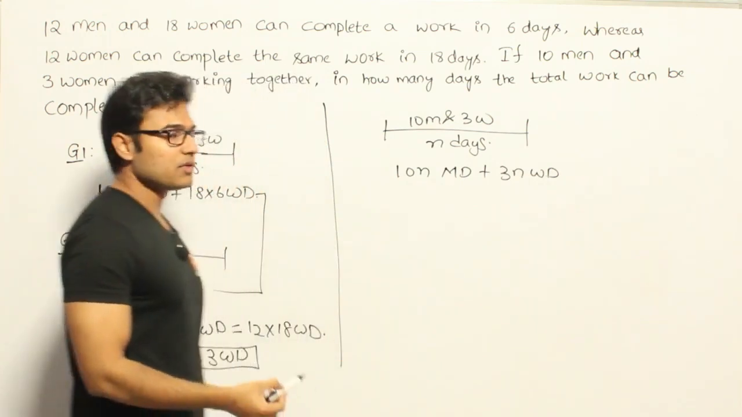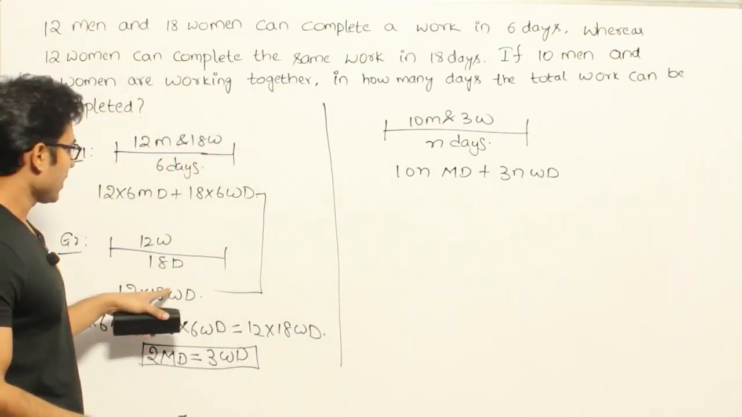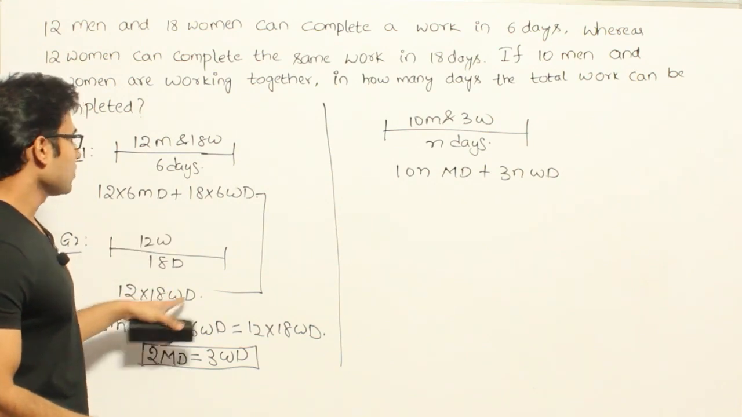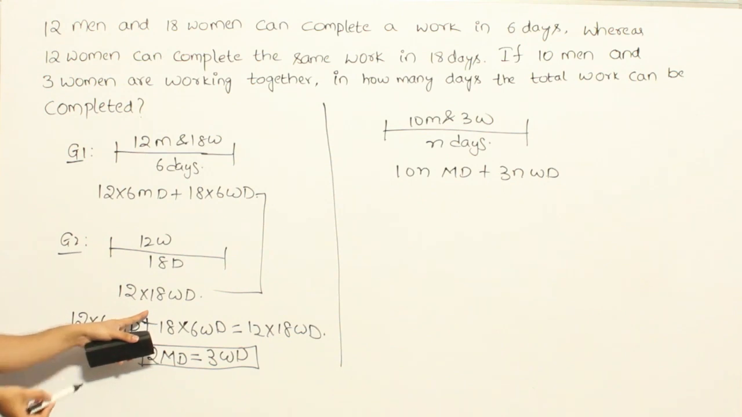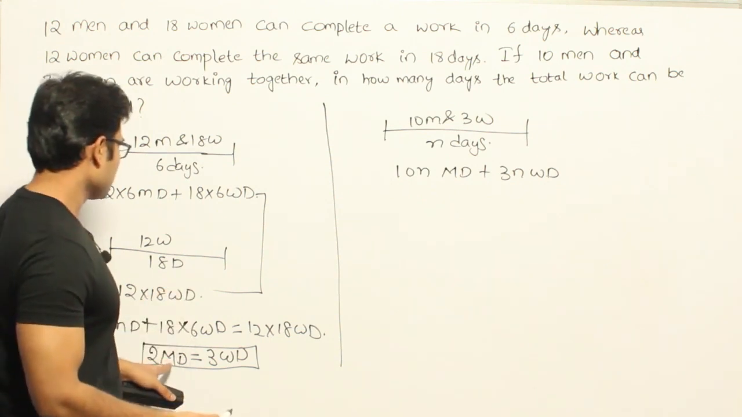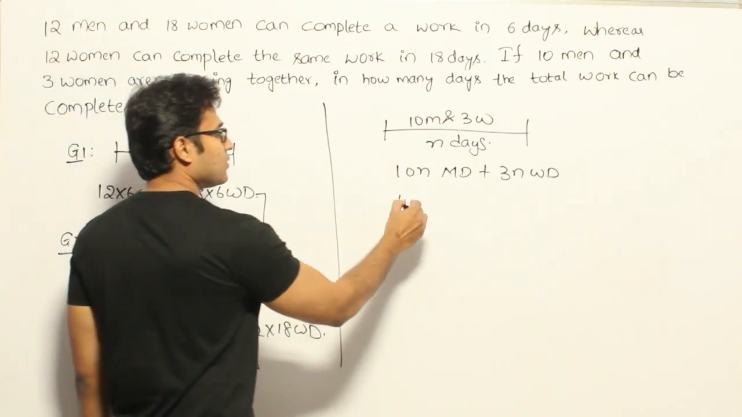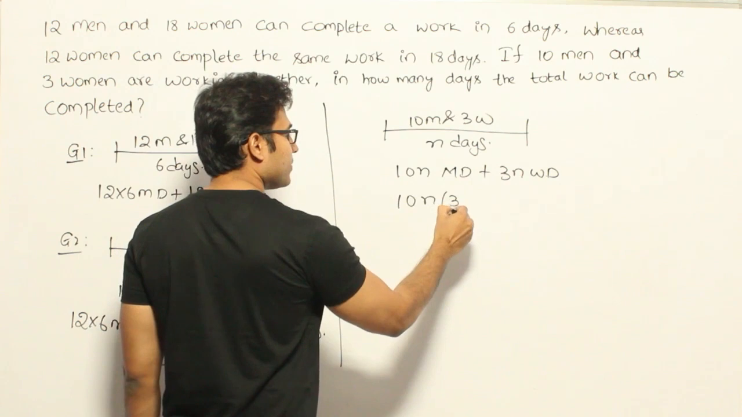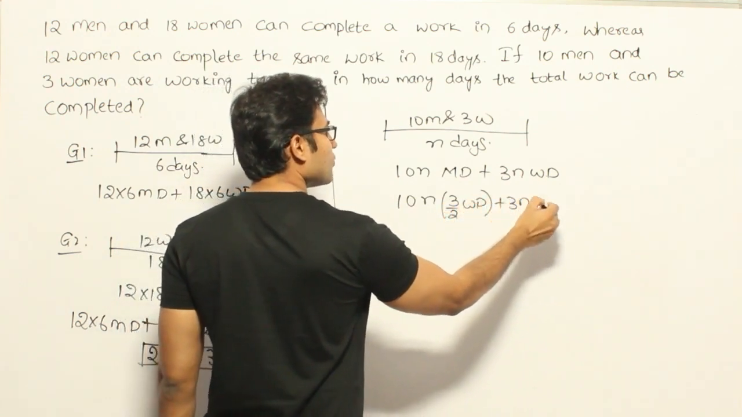Got it? Now this effort should be equal to either this one or this one. But before equating it, it is better to convert all the terms to women days and then equate it to this, so that you will get the value of n. Otherwise getting the value of n is difficult. So let's substitute women days in place of men days and we get the answer. So 10 into n into 3 by 2 women days plus 3n women days.